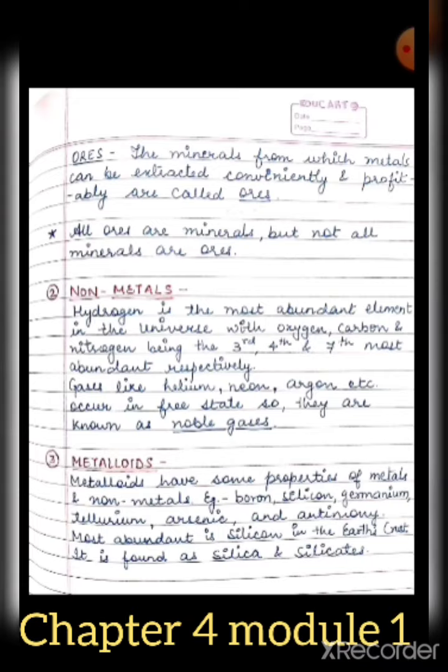The extraction process is very expensive, so we should also get a profit. Therefore the minerals from which we can get metals profitably are known as ores. That means all ores are minerals, but not all minerals can be ores.